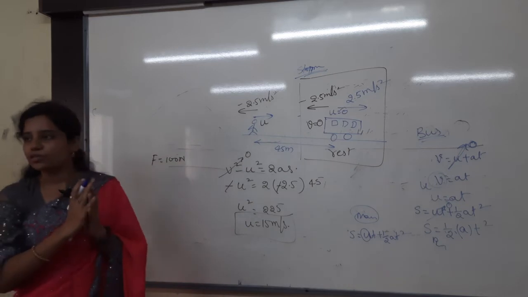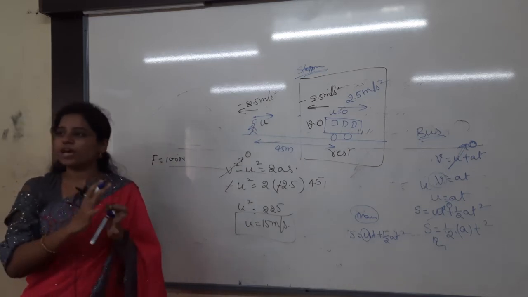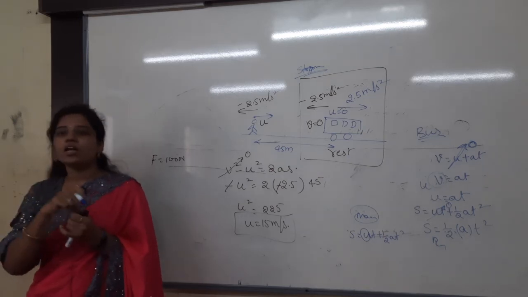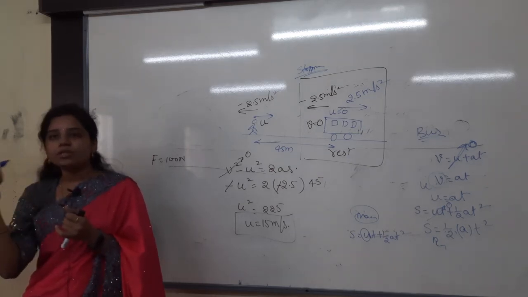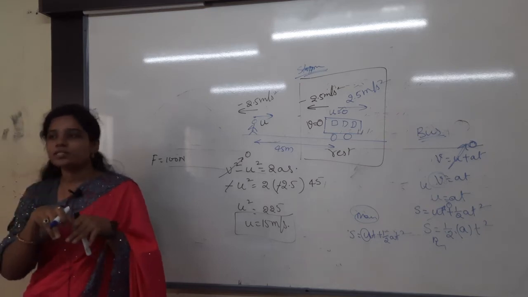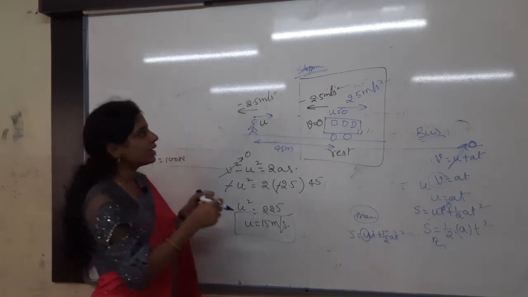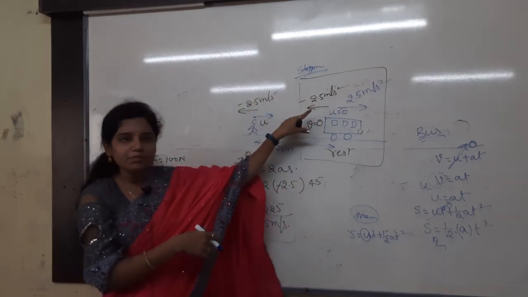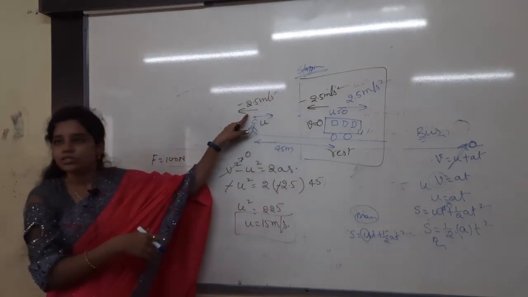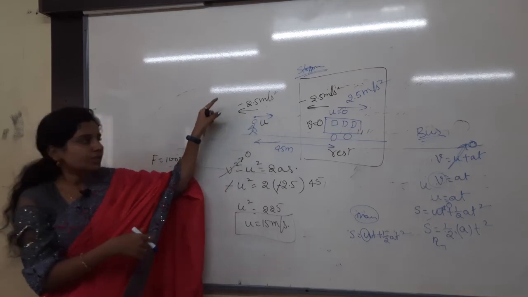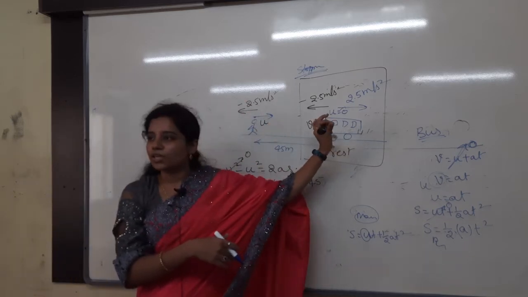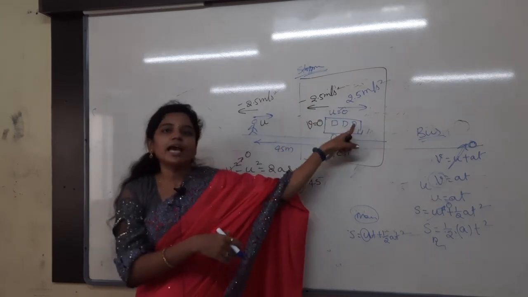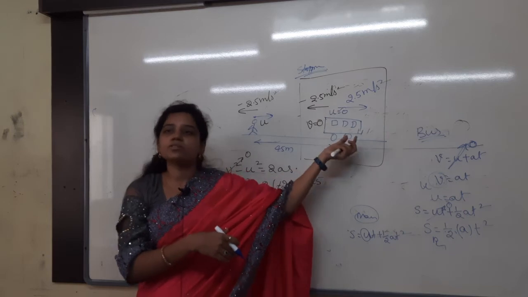You have to stop the body. We have to catch, so what you have to do? You have to stop. Whenever you are stopping, you are applying opposite acceleration or opposite velocity to the body, and you have to apply it to yourself also. So here I am applying minus 2.5 backward to the bus, so I have to apply it to me also. That is how much again? Minus 2.5. Now the bus is at rest. The bus is not moving anywhere relative to me. So whenever the bus is at rest and I catch and sit inside the bus, I am also at rest only.